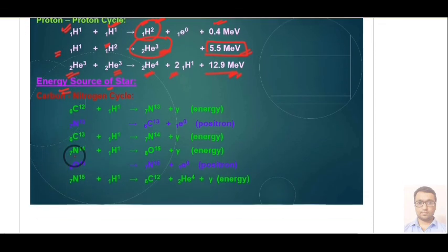And here we have the carbon nitrogen cycle, and in this cycle a carbon atom is reacting with one H1, that is a proton, and after that we are getting a nitrogen atom and gamma rays, which have a very large amount of energy. Similarly you can note down all these reactions in which we get gamma radiation, which has a lot of energy, and it is useful for converting one particular isotope into another form, or one form of atom to another form of atom.